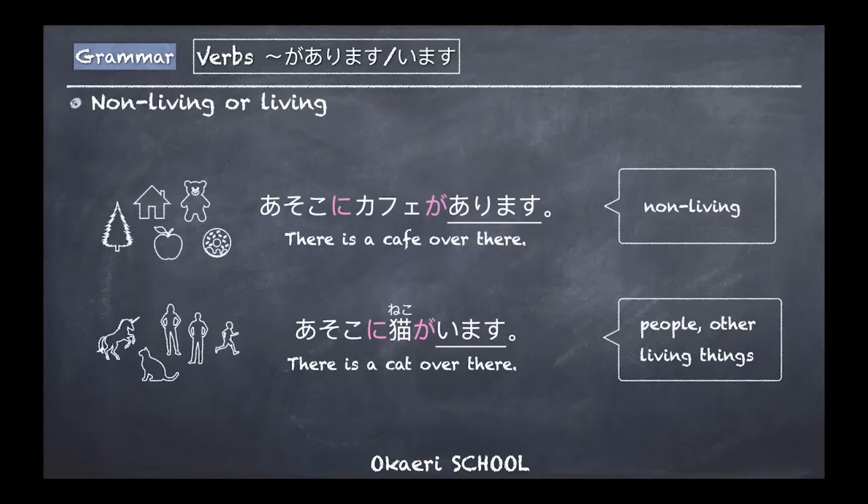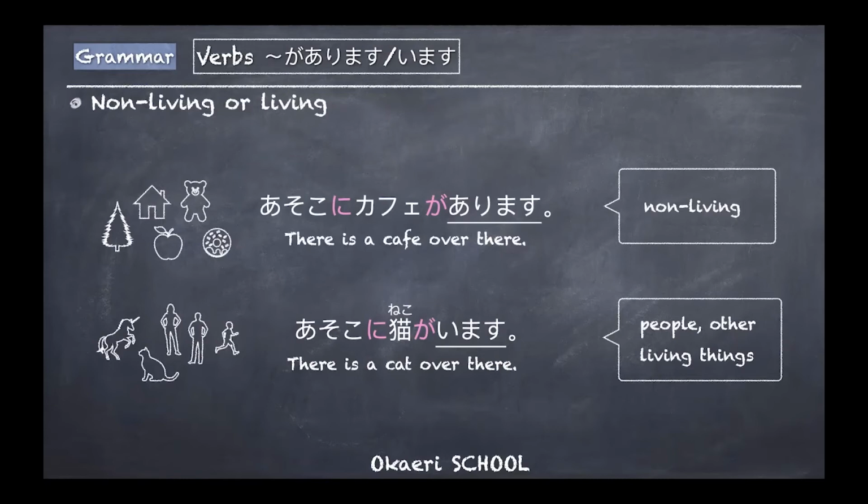I don't know. Okay, let's say non-living thing, including plants or the trees and stuff. We say あります. います, on the other hand, people or other living things. So woman, man, children, whatever, cats, unicorns even, we say います. We take them as living things.